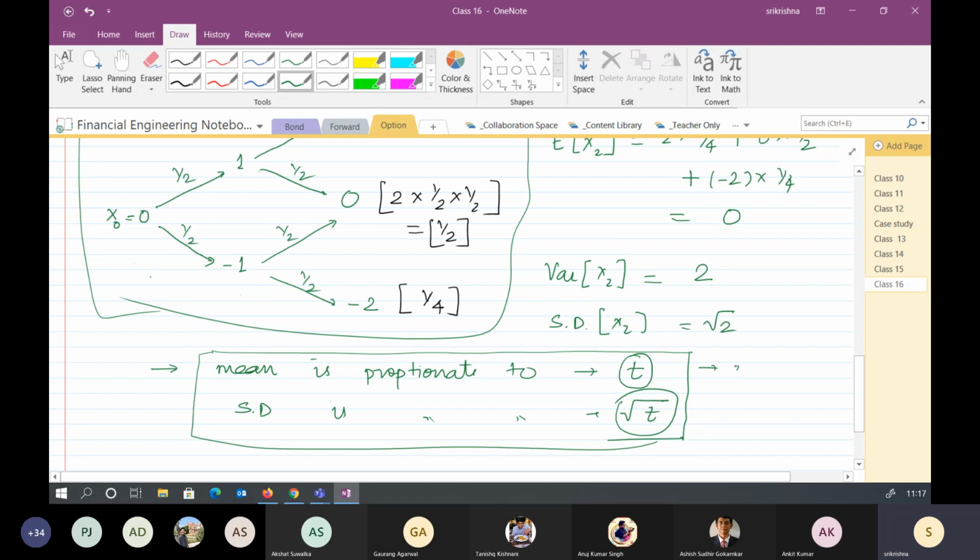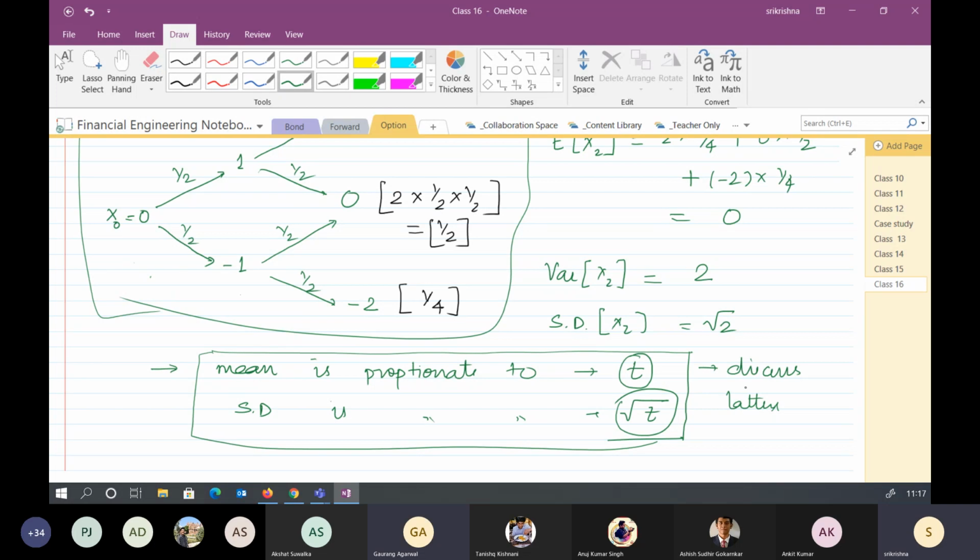This we will again discuss later when we move towards trying to find the stochastic differential equation of the Black-Scholes formula. So for now, being able to get that, what do you mean by the random walk?